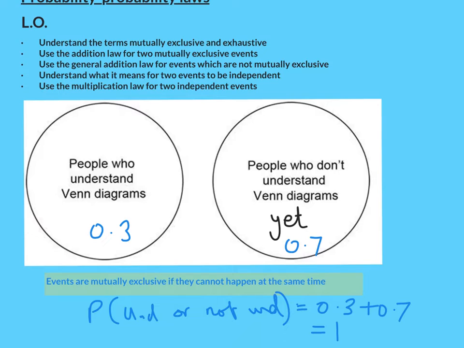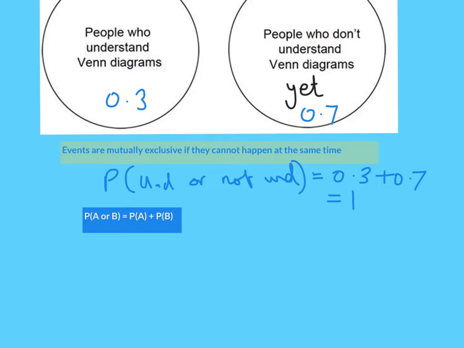It won't always sum to 1, but if they do add up to 1, it means that these two events are also exhaustive. They cover every possible option, but we'll get on to exhaustive in a second. Just to come back to that formula, this formula works if these two events are mutually exclusive.